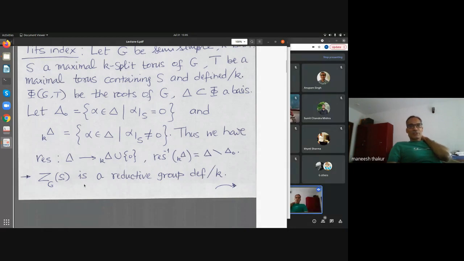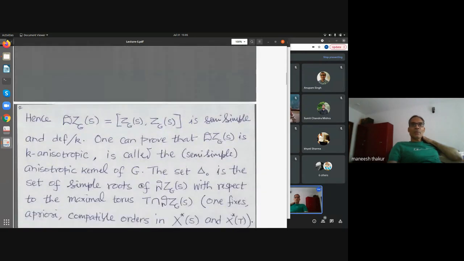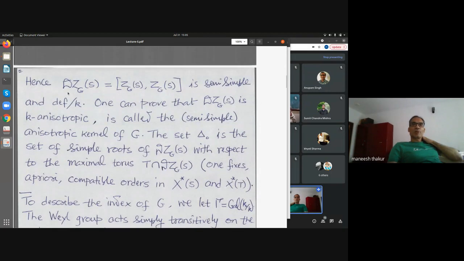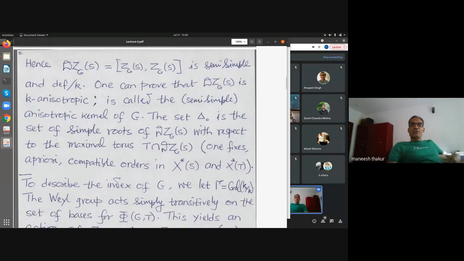So finally, what I want to say is look at the centralizer of this K-split torus in G. Then one knows it's a connected reductive group defined over K. And let's look at the derived subgroup of that, that means the semi-simple part. So that's a reductive group, and I'm looking at the semi-simple part of that. One can show that, of course, it is defined over K, and in fact, it is anisotropic over K. So any K-split torus is killed by doing this operation. So you actually get a K-anisotropic group.